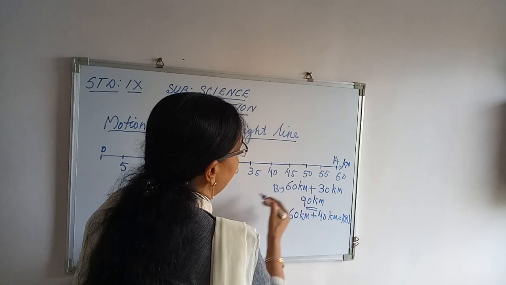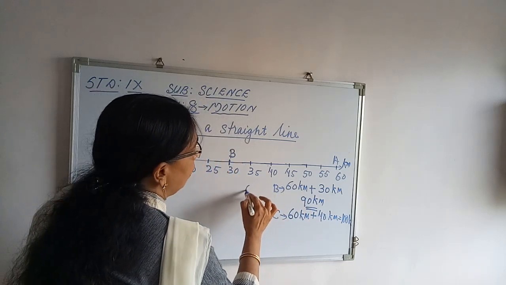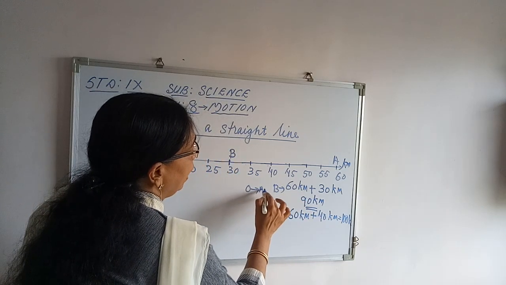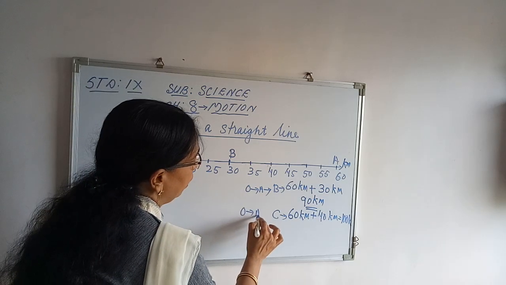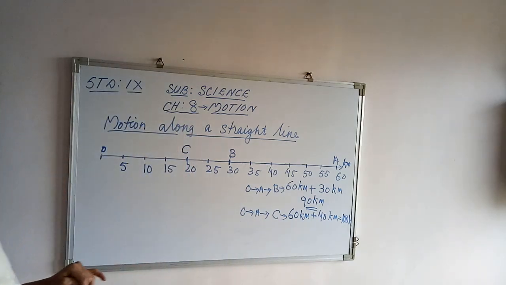Here when it reaches B, it is O to A, then to B. Here it is O to A, then to C.